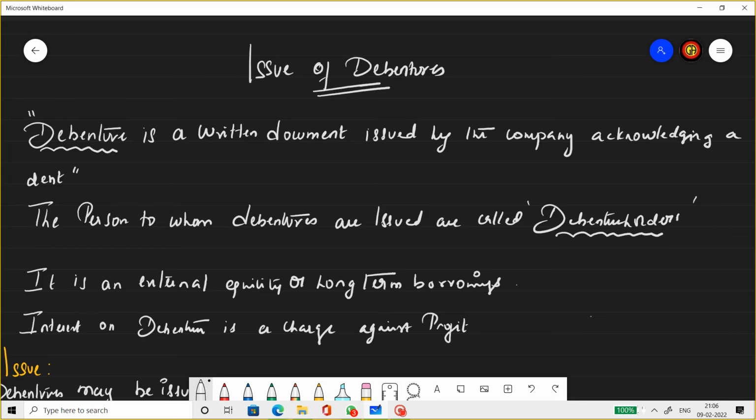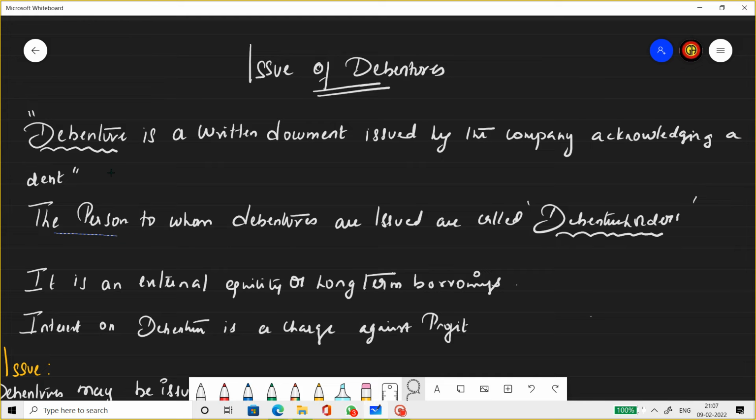Good evening. Today we're going to start a chapter, issue of debentures, which comes under company accounts. Let's see the introduction of this chapter. Debenture. A debenture is a written document issued by the company acknowledging a debt. So it is just a written document that says that a loan has been taken by the company. It shows that they have acknowledged a debt.